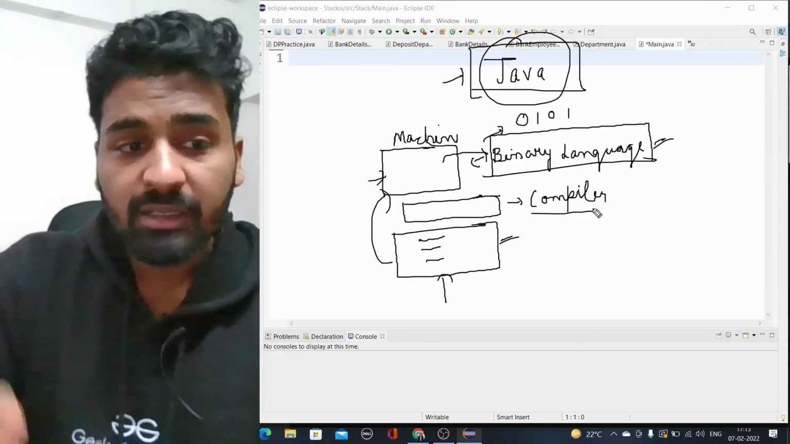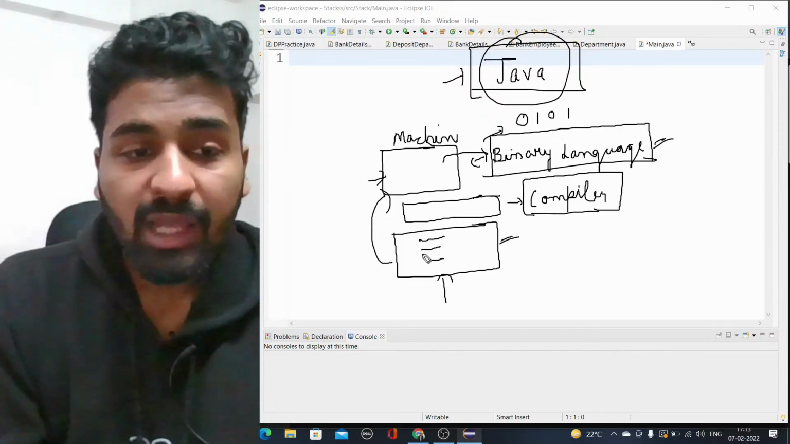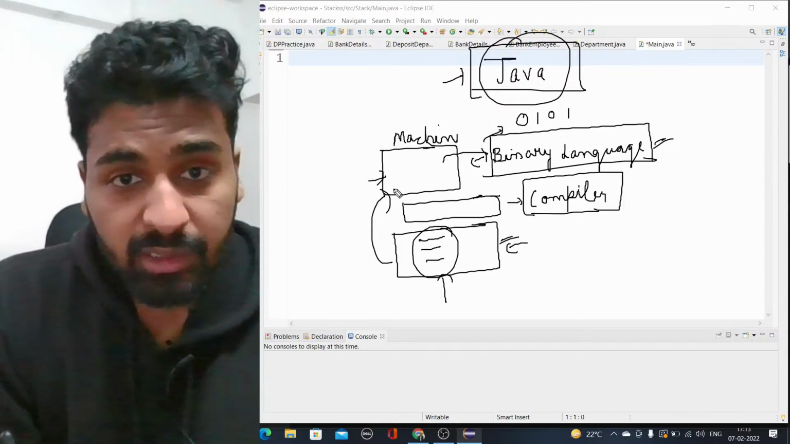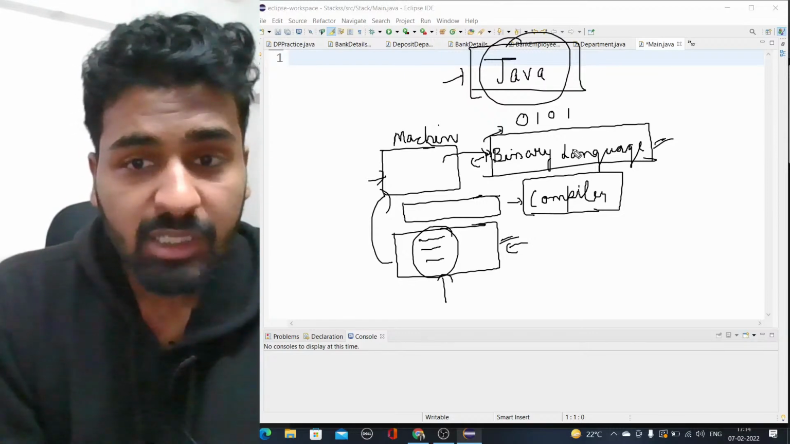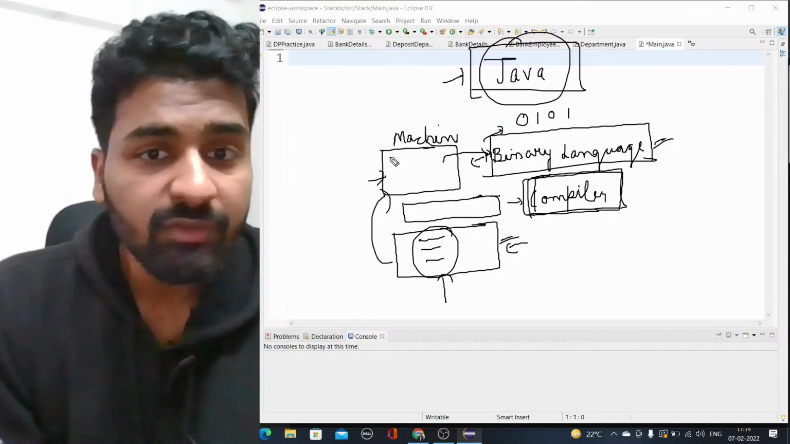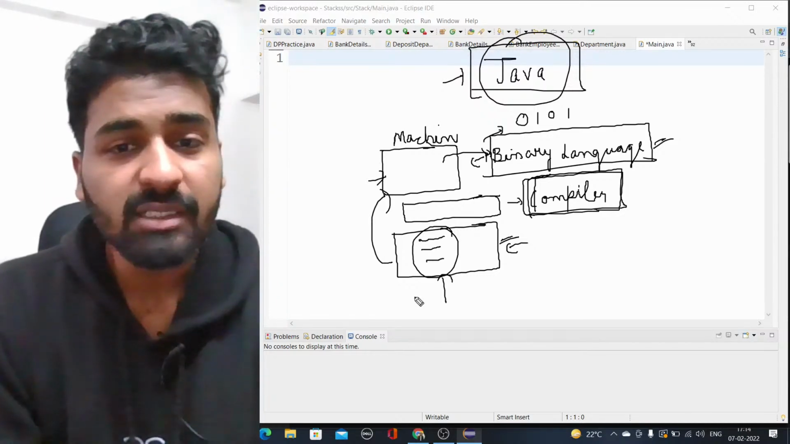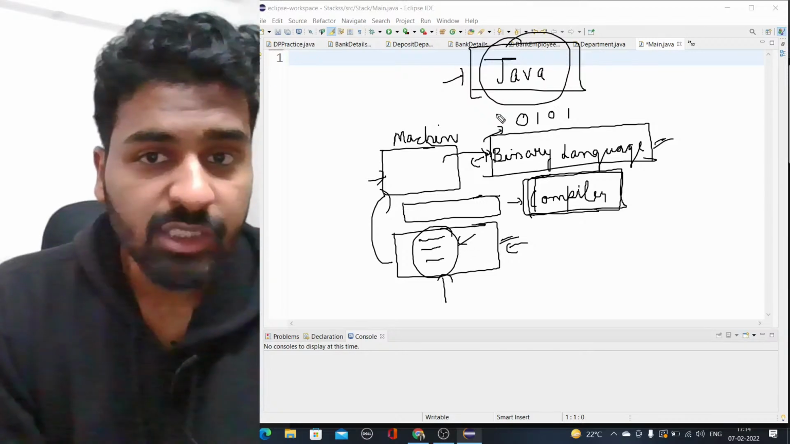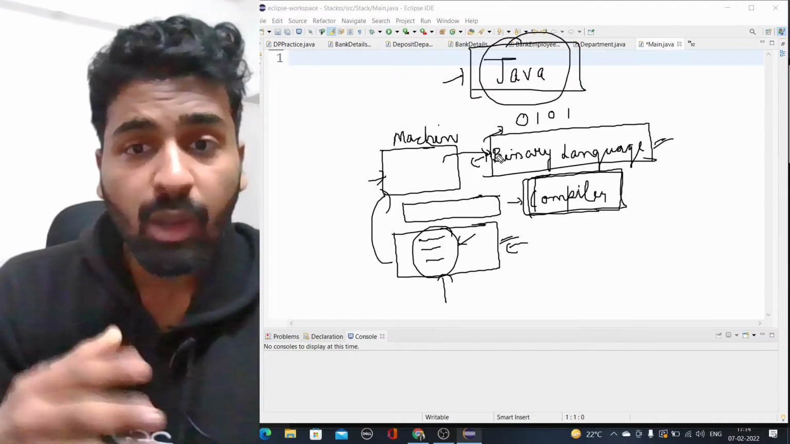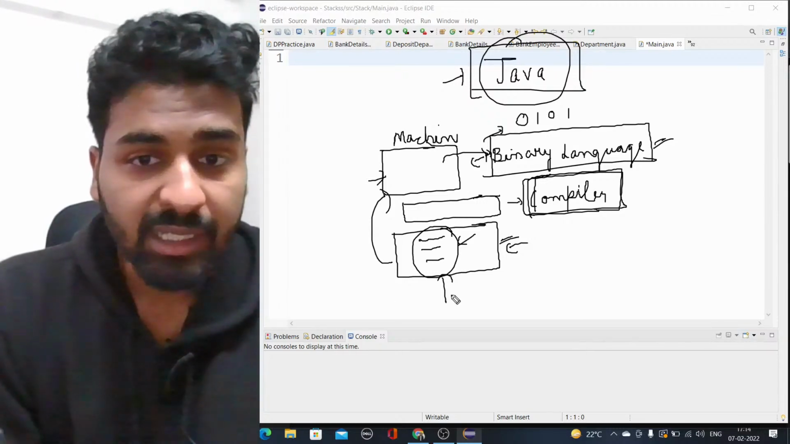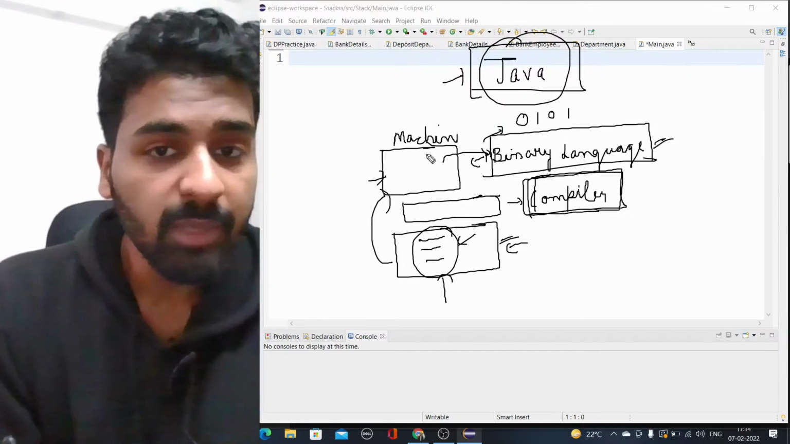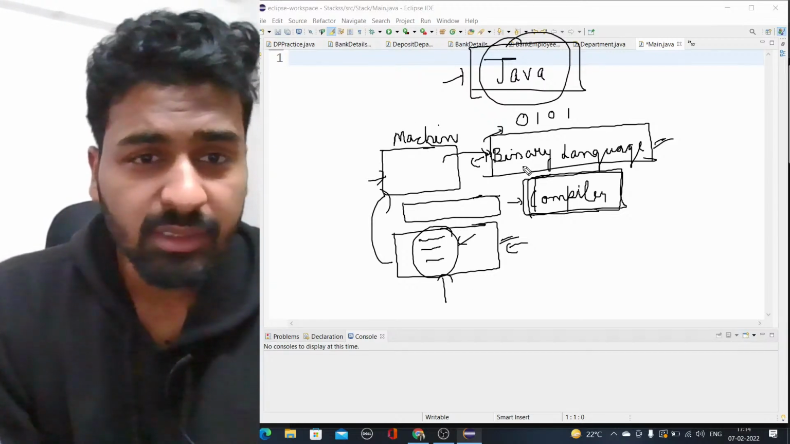That translator here is the compiler. Whatever code we are writing is converted into machine language, which is binary language, with the help of a compiler. If the compiler is not there, the machine will not be able to understand whatever we are writing here in Java, C++ or Python. So this is how it works internally. We write code, the compiler converts it into binary language, and it is then understandable by the machine. So this is the process.